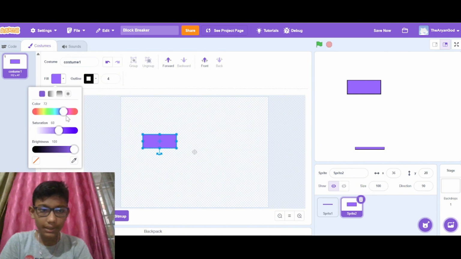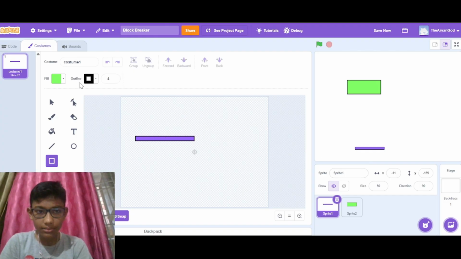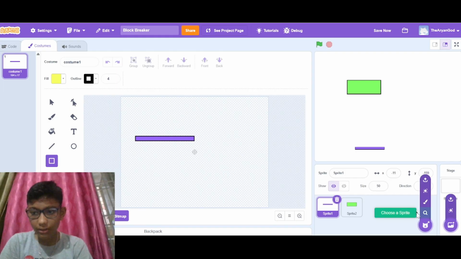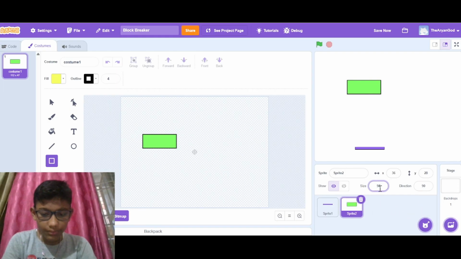Let's give it the color green. So let's make its size 50 or 60.